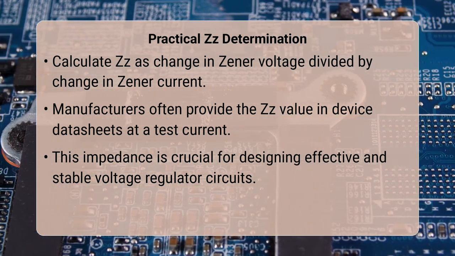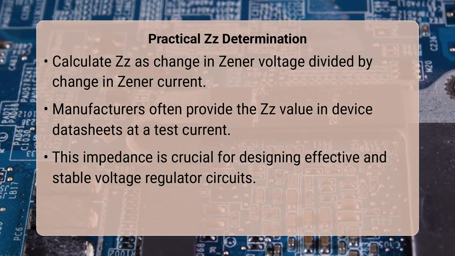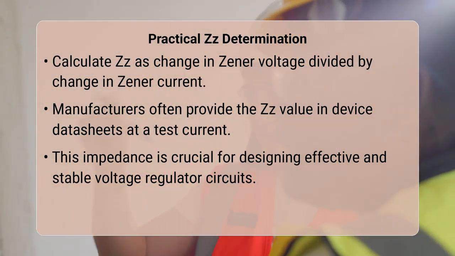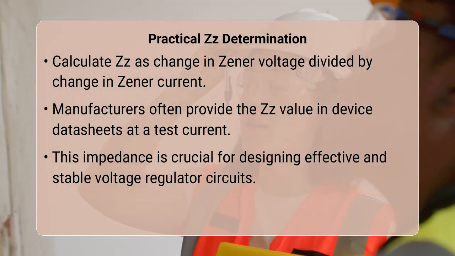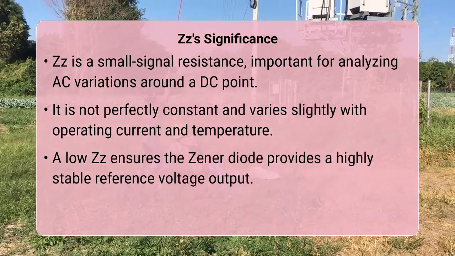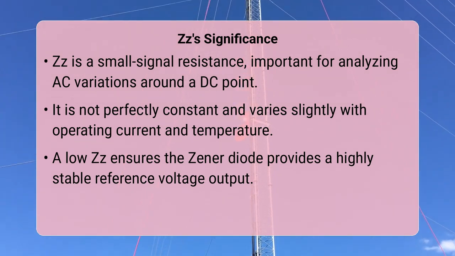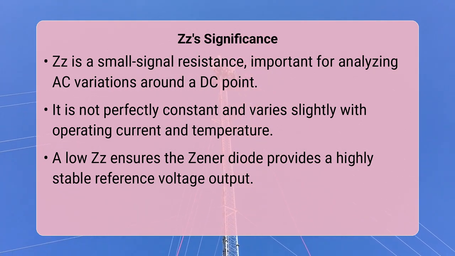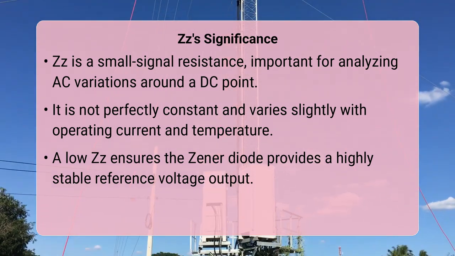Alternatively, for many commercial Zener diodes, the dynamic impedance at a specified Zener test current is conveniently provided in the device datasheet. It is important to understand that Zener dynamic impedance is a small signal resistance, meaning it applies to small AC variations around a DC operating point, differentiating it from the static resistance, which would be the total voltage divided by the total current. Furthermore, this dynamic impedance is not perfectly constant. It varies slightly with the operating current and can also be influenced by temperature changes. Manufacturers often specify ZZ at a nominal Zener current.